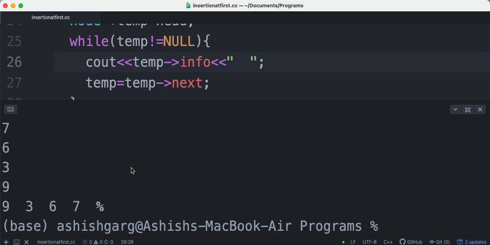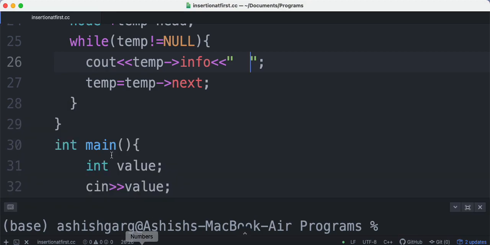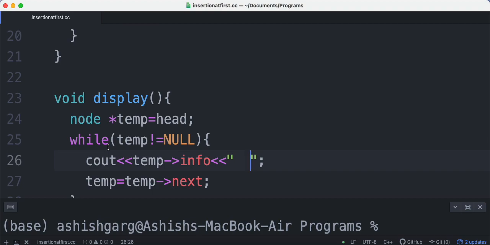Now when it happens in a stack, when you insert the value last, it becomes the first value. This is the stack. So it is not just an implementation of a linked list, that is insertion at beginning, it is also an implementation of stack using a linked list. So instead of writing insert, if I write the name of the function as push, then we have implemented the push function, that is implementation of stack using linked list.